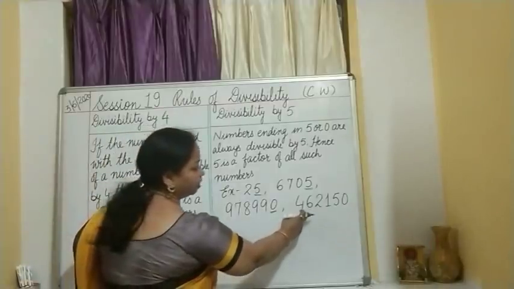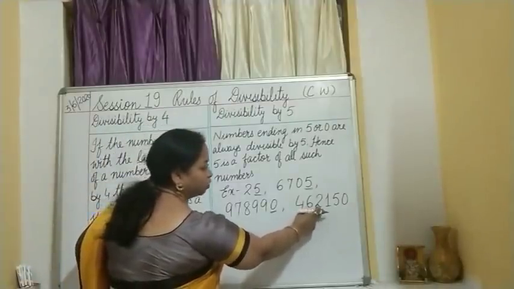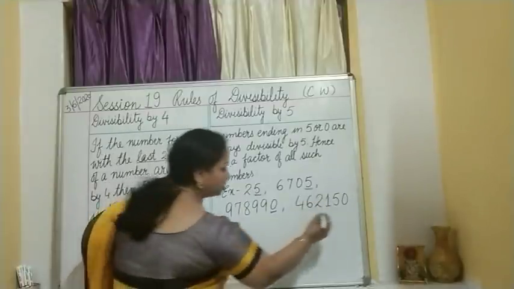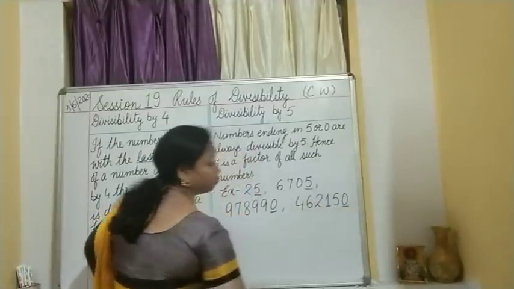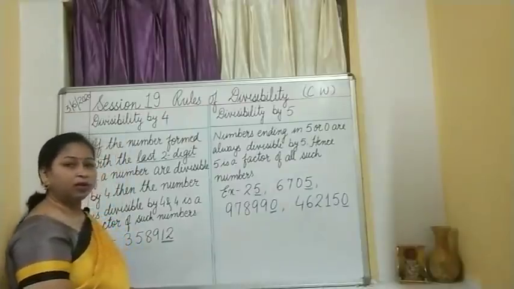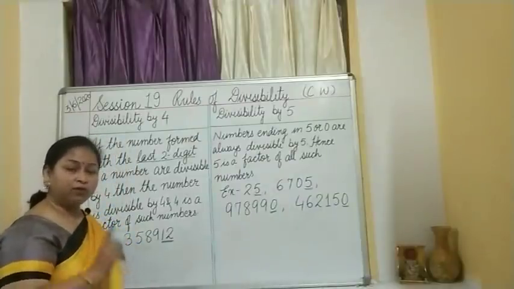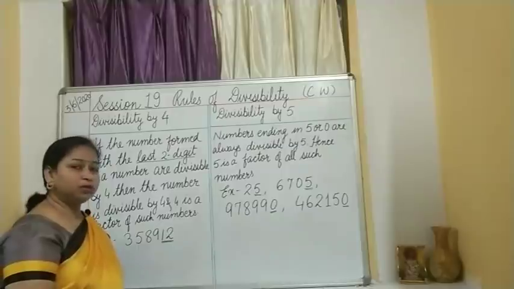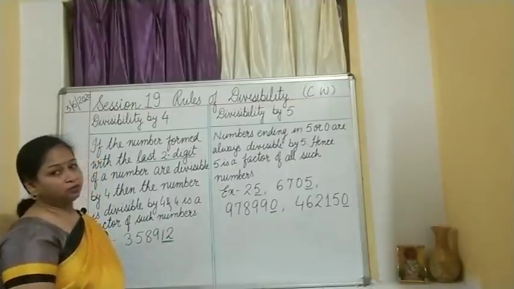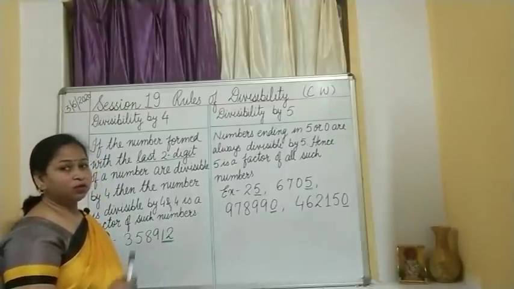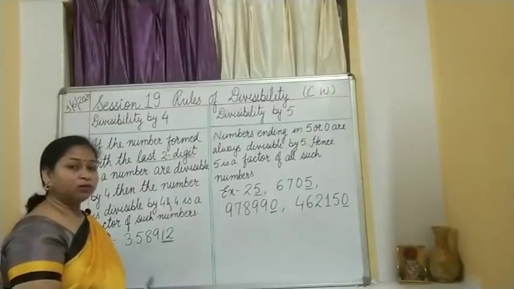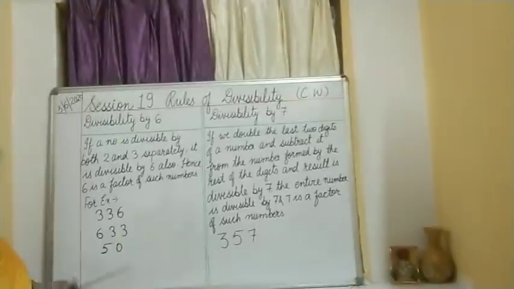Then I have taken a number 4,62,150. What is present at the one's place? 0. So see children, if 0 or 5 is present at one's place, it means the entire number is divisible by 5. Let us learn rule 6 and 7.